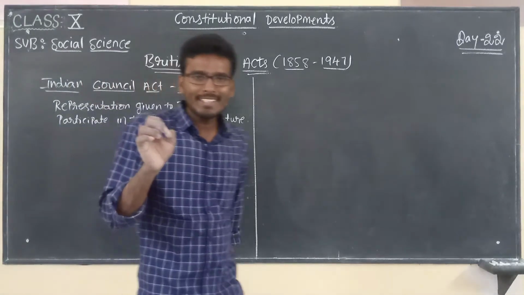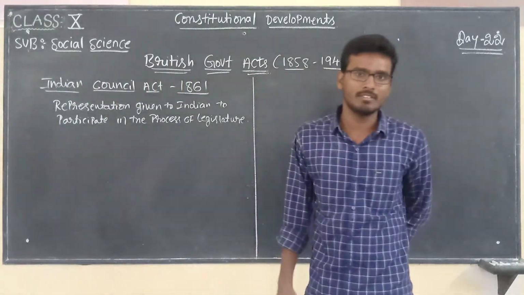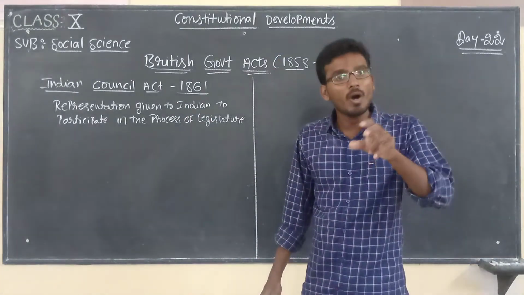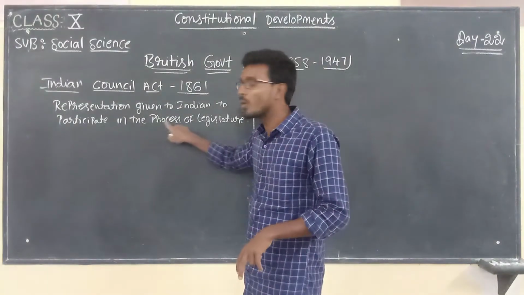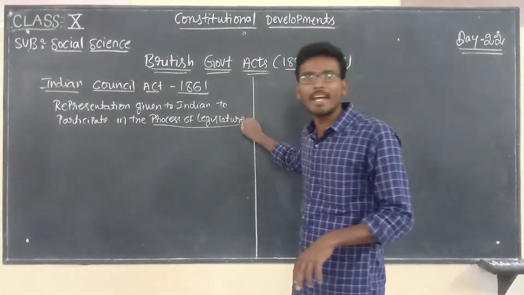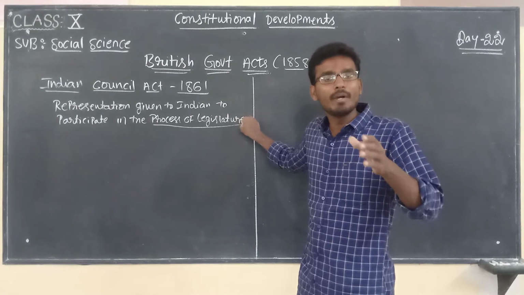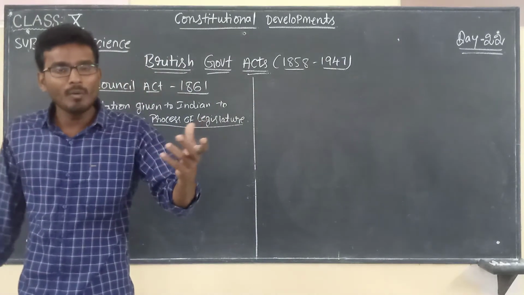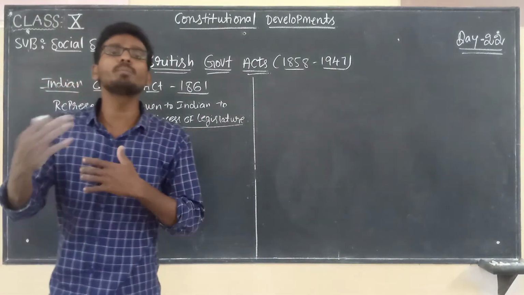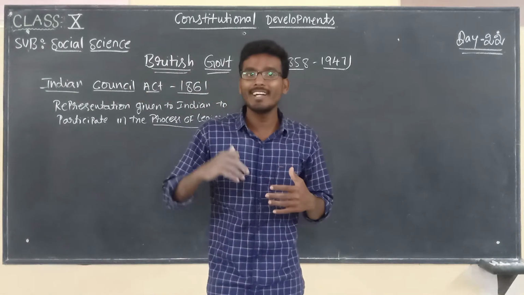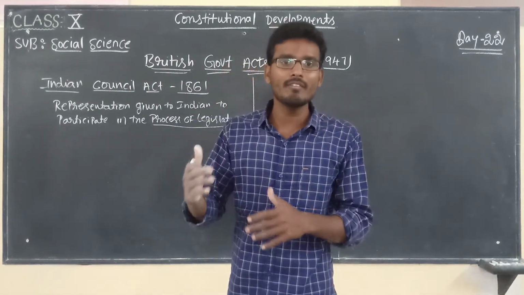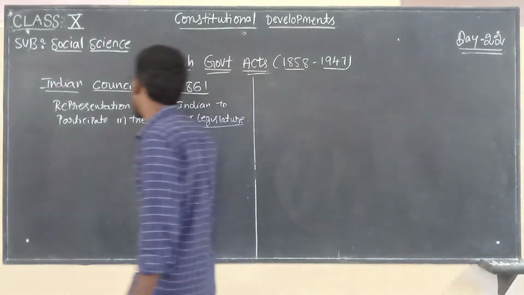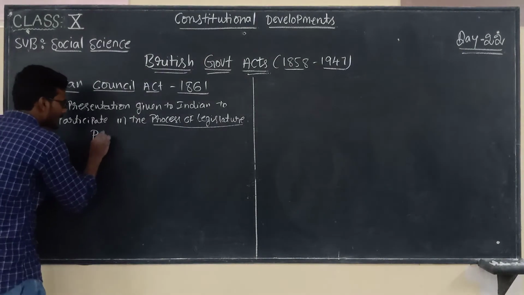See, in order to understand the aspirations of Indians, the British government gave this representation. Means Indians were allowed to participate in the process of legislature. For the first time, Indians were allowed by the British government to participate in the legislature. Why were Indians allowed? In order to know the aspirations. Aspirations means what here? Demands. In order to know the demands of Indians, for the first time a chance was given to Indians. This is known as the policy of association.